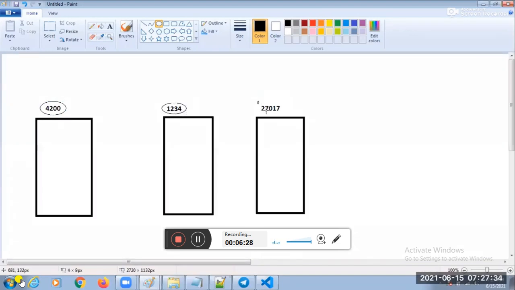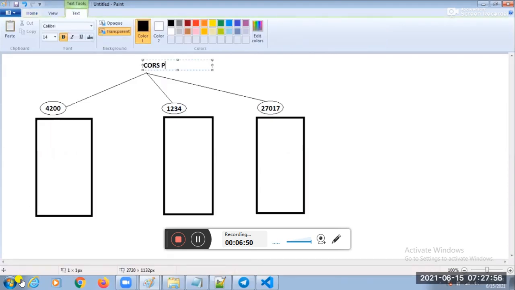If you have more than one port number in a single project, you need to enable communication between the ports. Enabling the communication between the different ports, we can call CORS policy. Yes or no? How to enable CORS policy?